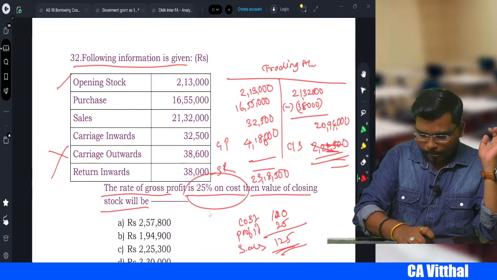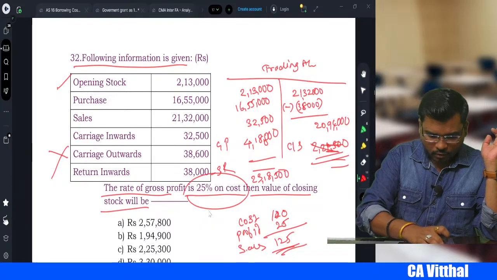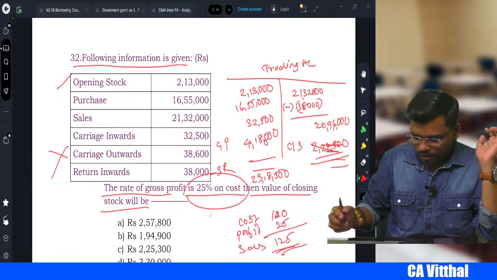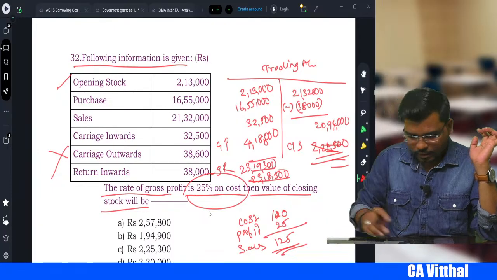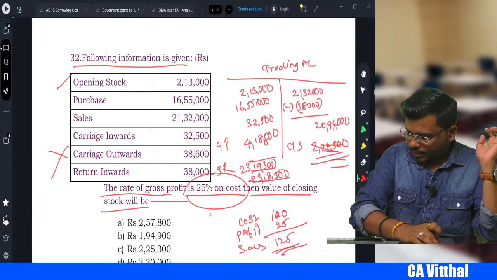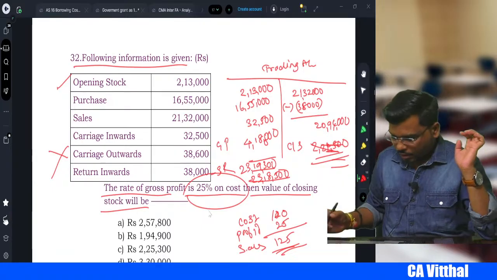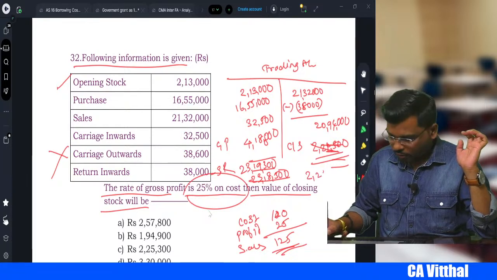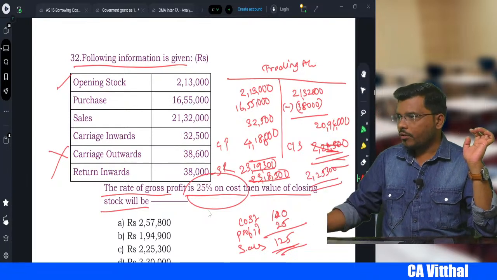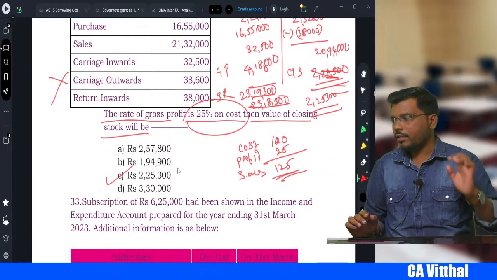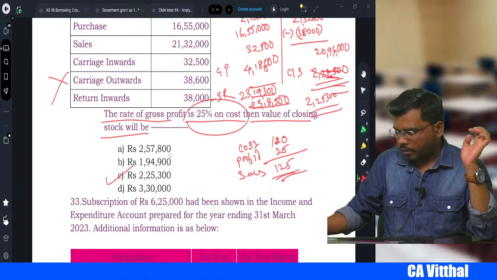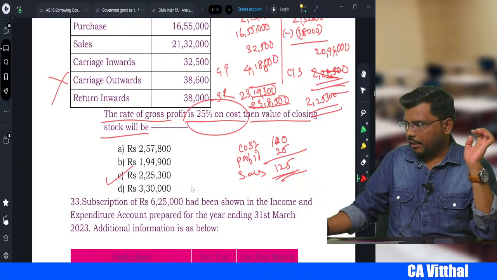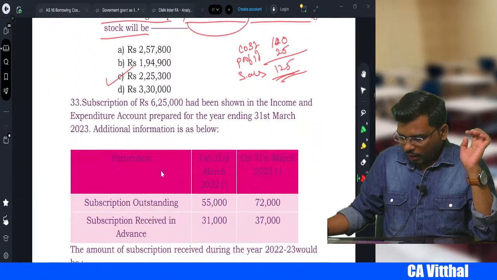2,13,000 now plus 16,55,000 plus 32,500 plus 4,18,800 becomes 23,19,300. From this you should minus 20,94,000, which comes to 2,25,300. Yes, this should be your correct answer, my dear. Let's see. Yes, option C is the correct answer, right? Yes, I hope everyone got the same answer, 2,25,300. Okay, let's come to the next one.